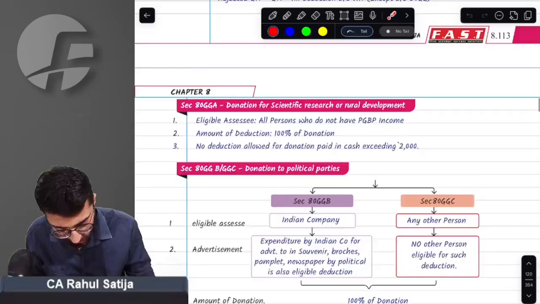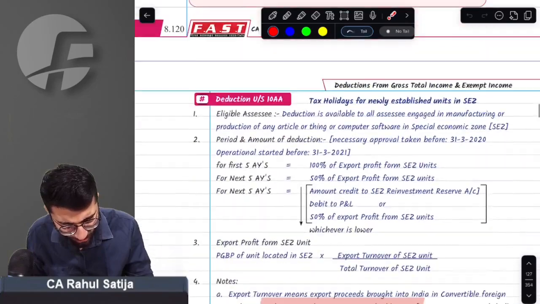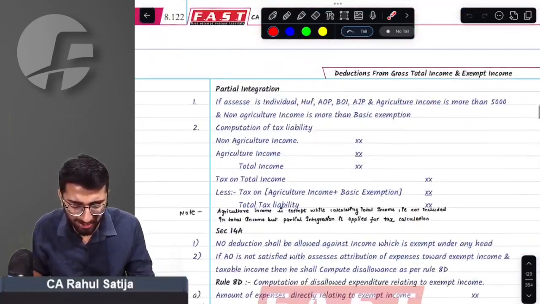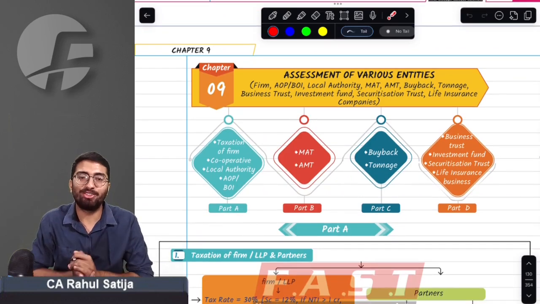What else amendment can you see in this chapter? Oh my God, sir! No amendment in this chapter. Perfectly fine. Beautiful.